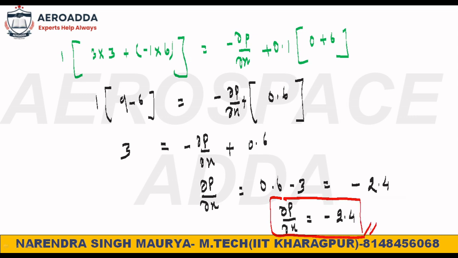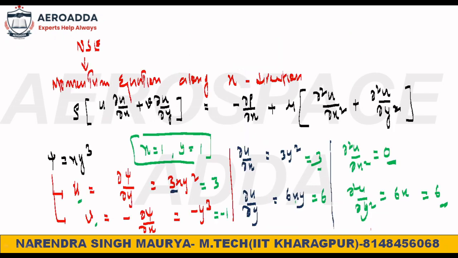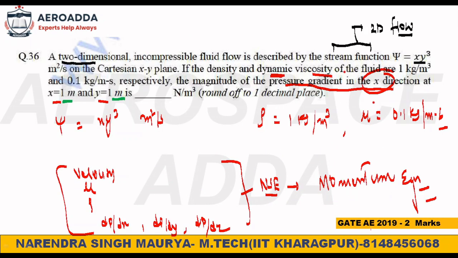They are asking for this value, the pressure gradient, right? You have to check while you are putting the value, because they have said only magnitude. Magnitude means no need to put the minus sign. The computer will not accept it.